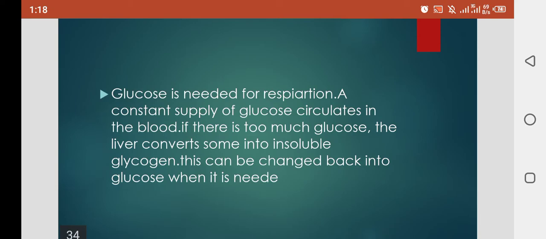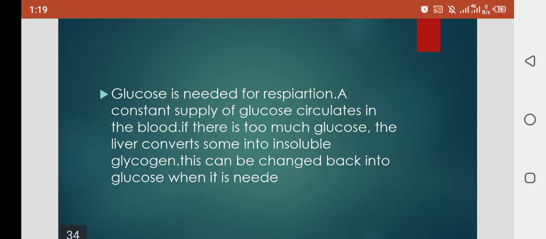When we take a sufficient or high amount of glucose, our body utilizes the needed glucose, and the remaining glucose which is not needed is converted into a storage form, and that storage form of glucose is called glycogen.